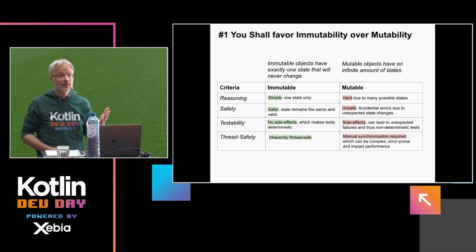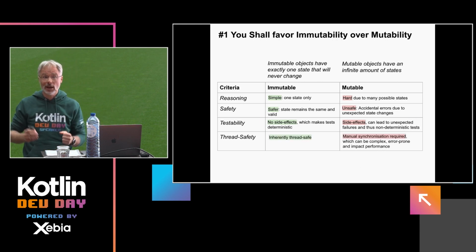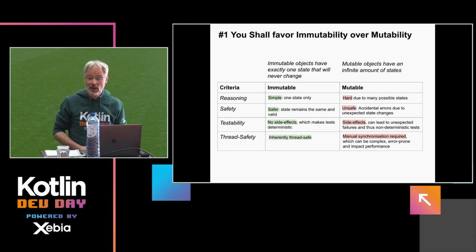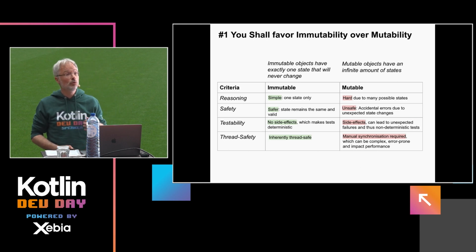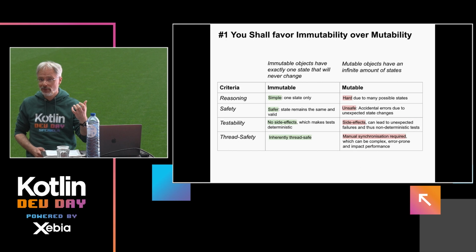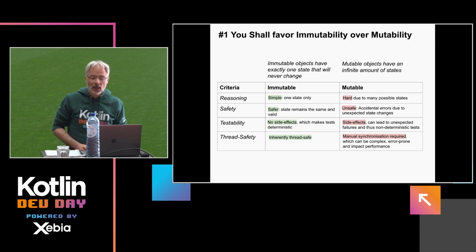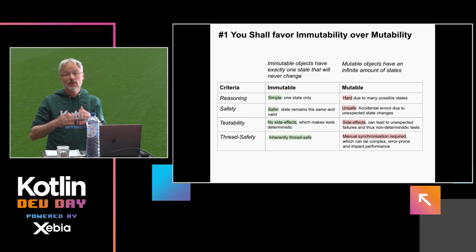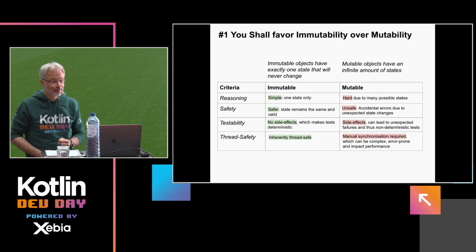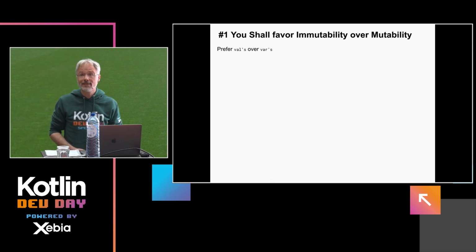Last but definitely not least, when you do things immutable, well, everything is thread safe out of the box. Whereas in the mutable case, you have to do synchronization yourself, if you don't forget it. Otherwise, in production, you will have to do nasty debugging. And synchronization also comes with a performance penalty you have to pay. So these are quite a few benefits. No wonder that Kotlin embraced the immutable paradigm and made it very accessible to you.